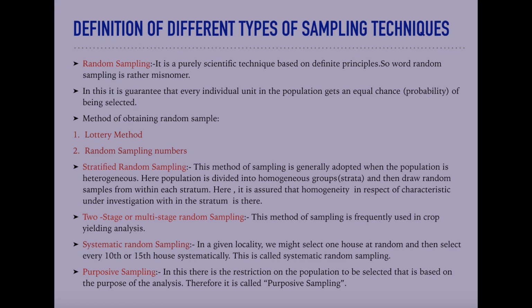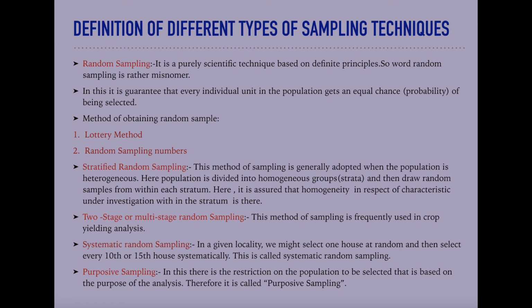In this case, the sample units are selected at random, and the drawback of purposive sampling that we will study later on, that is favoritism and the subjective element, is completely overcome. The second technique that I will discuss later on is purposive sampling.